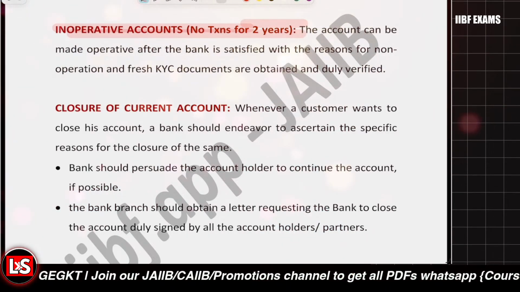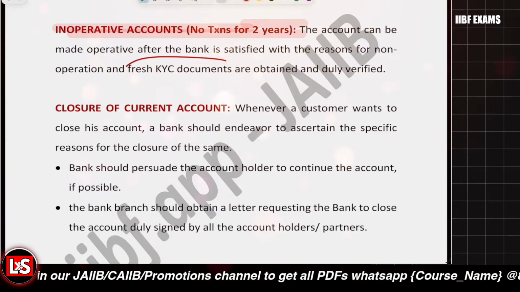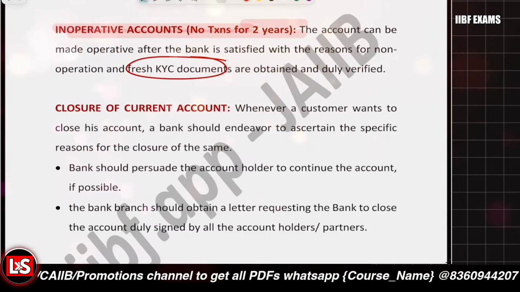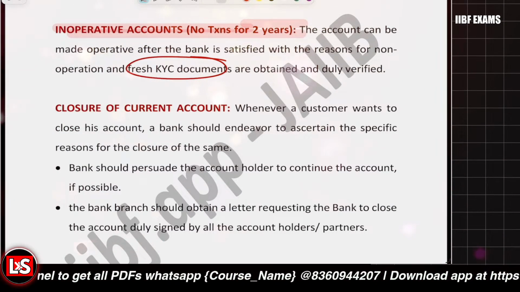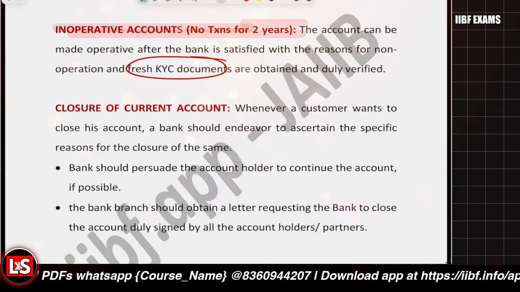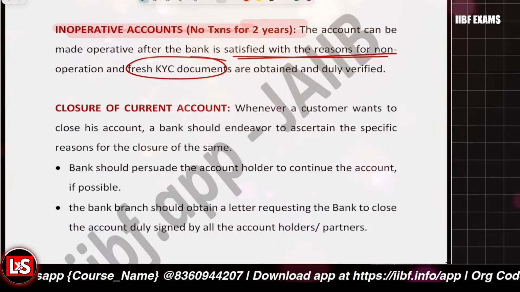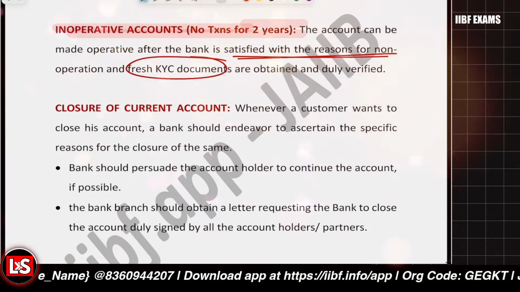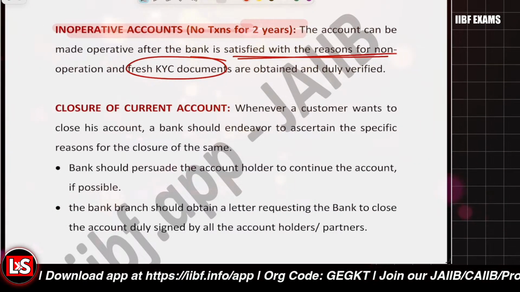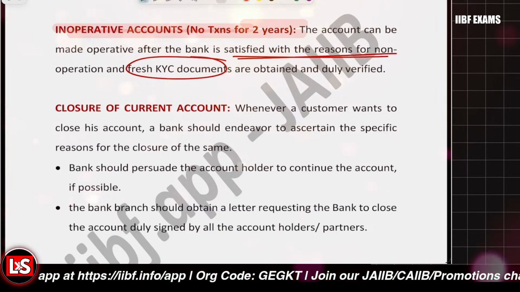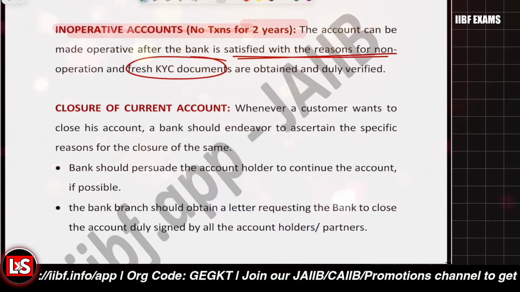First of all, you should obtain fresh KYC documents. Those are to be obtained, right? And those are to be verified. And the bank should be satisfied about the reasons of inactivity, why the activity was not there, why the operations were not there. After that, the account can be reactivated.